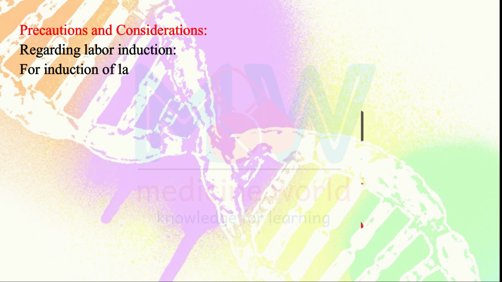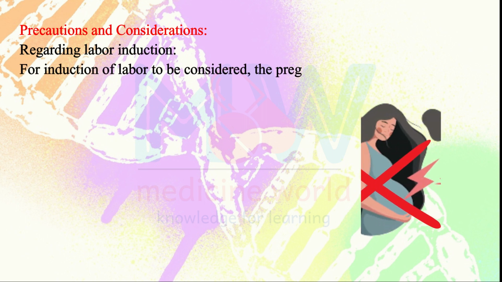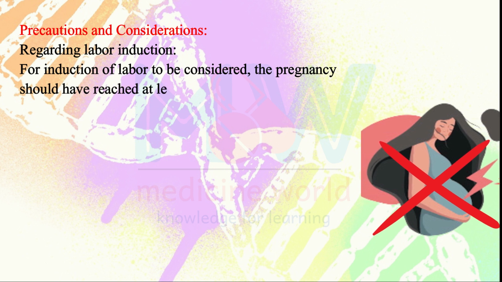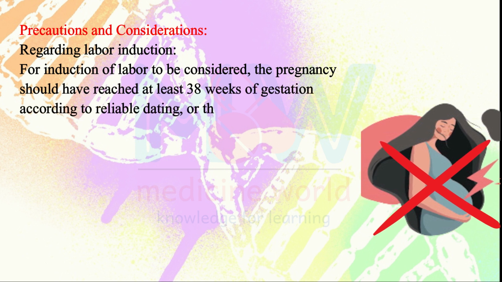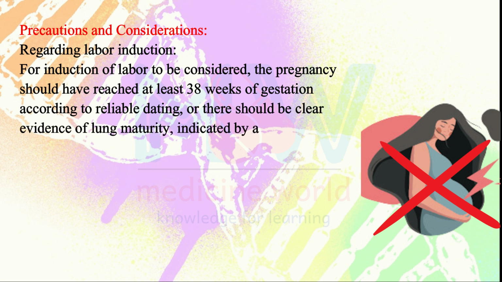For induction of labor to be considered, the pregnancy should have reached at least 38 weeks of gestation, according to reliable dating, or there should be clear evidence of lung maturity, indicated by an L/S ratio greater than 2.0, or a positive phosphatidylglycerol test.